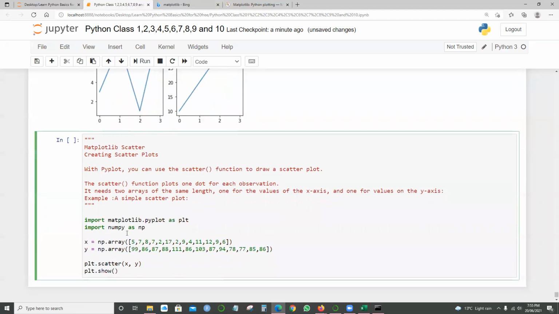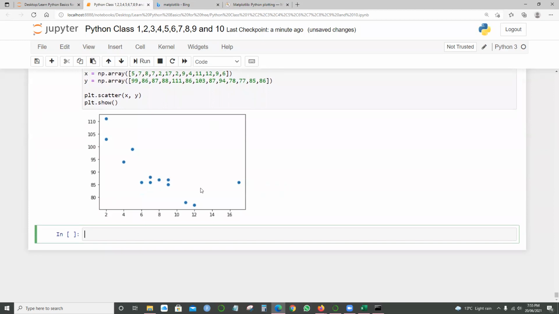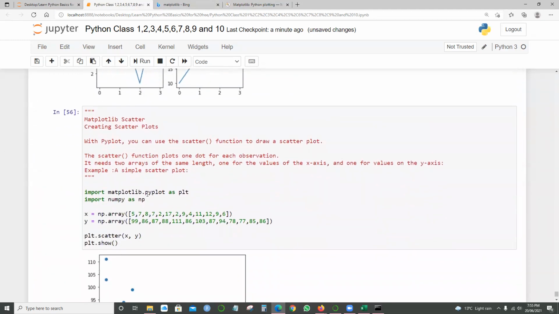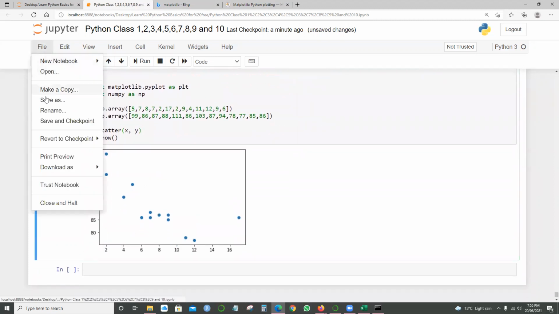Okay. So there's something called plt.scatter(x, y), and when I run it, look at this, we got the scattered dots. It's fairly simple. What you're trying to say is plt.scatter(x, y), then plt.show(). So that's what it's showing, this scatter plot.